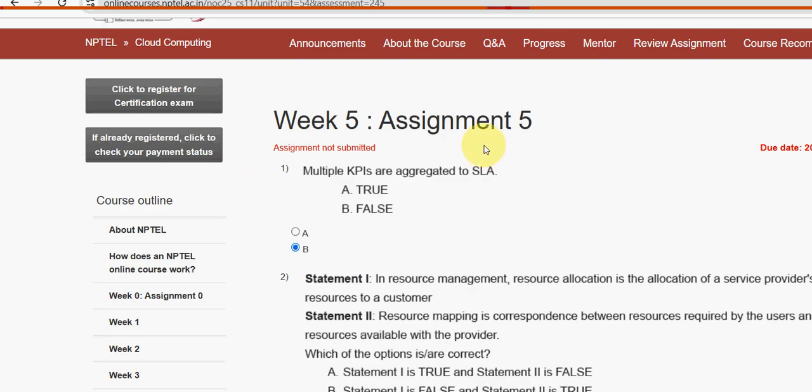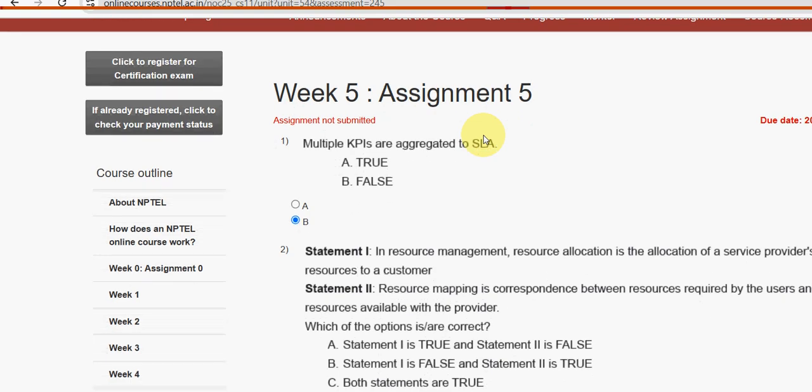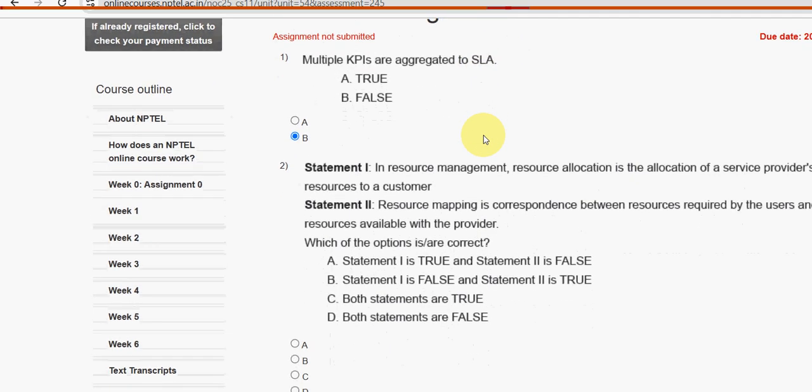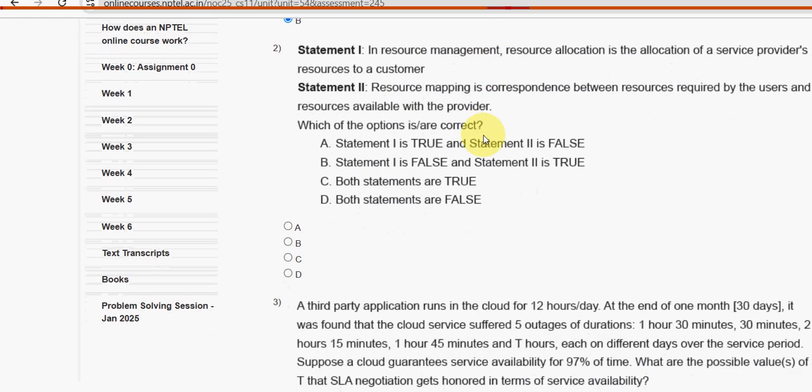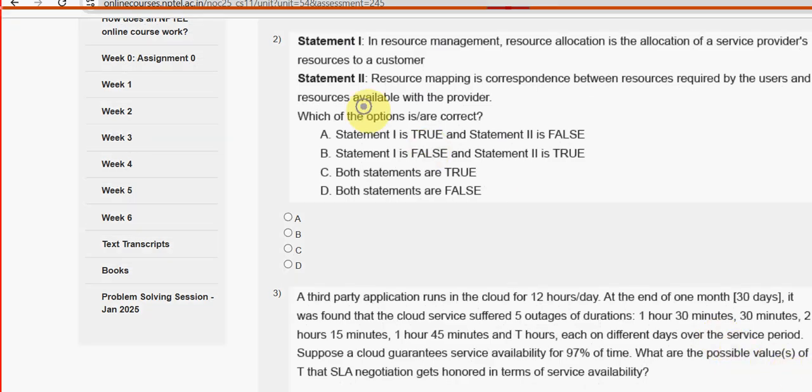Now let's move on to the second one. Second question. They have given two statements and they are asking whether these are true or false. So which of the options is or are correct? For the second question, statement 1 is false, guys. Statement 2 is true. So the answer is option B. Statement 1 is false and statement 2 is true. So mark option B as the probable solution for the second question.